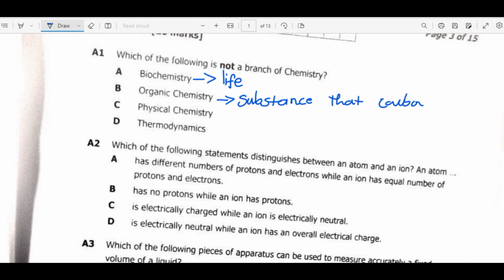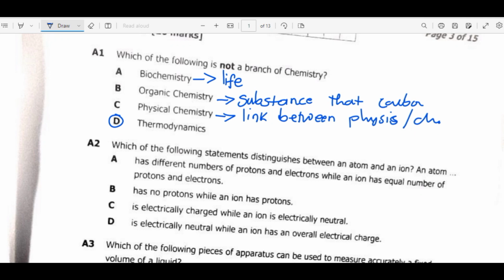Then we have physical chemistry. This one tells us the link between physics and chemistry. So the answer here is D, because thermodynamics has to do with the physics, which is not chemistry. Now we move on to question 2.